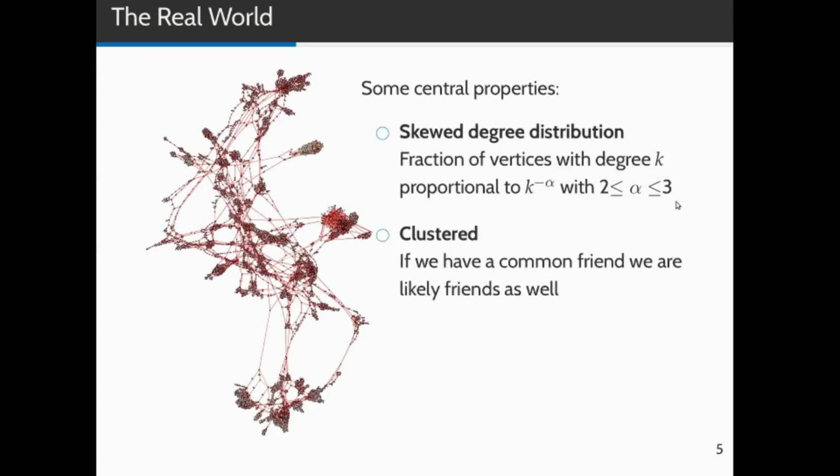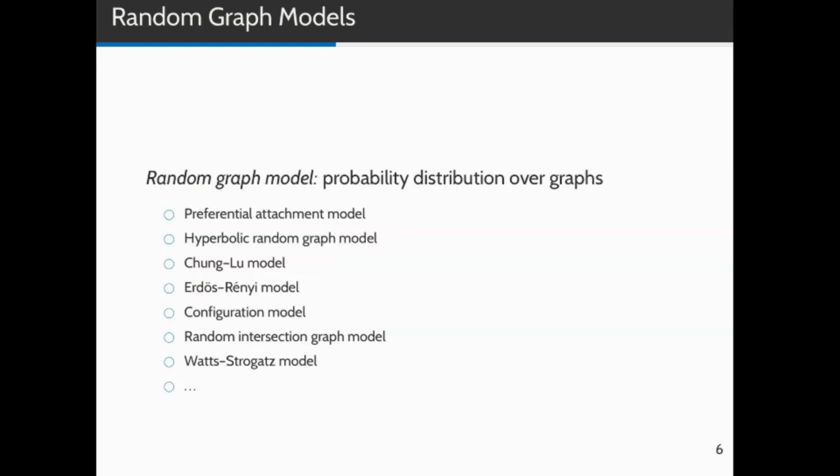Furthermore, complex networks tend to have clusters, like those dense regions here on the graph on the left. Also, there's a so-called small world property, which states that everyone is only a few hops away from anybody else in the network. There exist many models of complex networks which try to imitate those features.